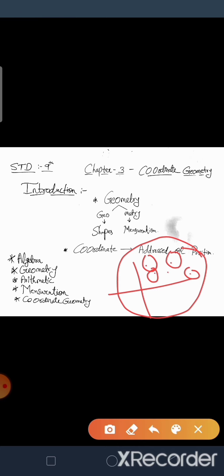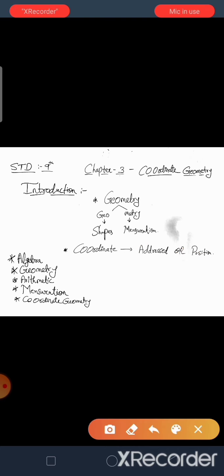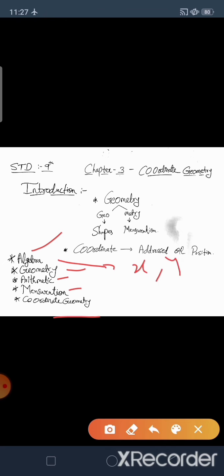Next, in maths we study many branches. First we study algebra, geometry, arithmetic, measuration, and the last branch is coordinate geometry, which we study in our chapter. In algebra we study variables and the operations of variables.